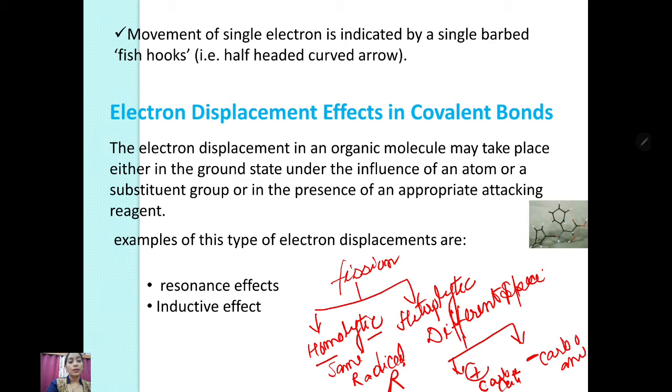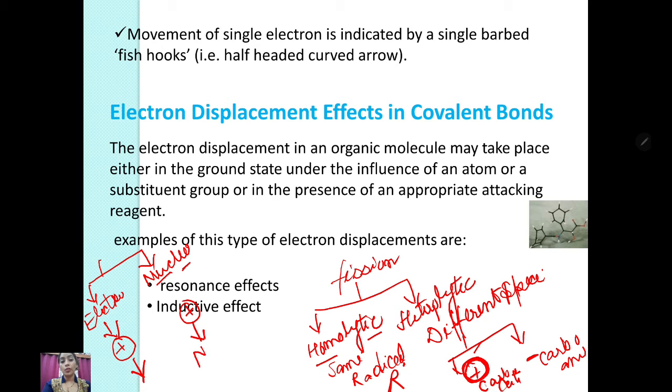Carbocation means there is a positive charge. It will attack a reagent that is seeking a positive charge. Then we have gone through two types of reaction: the electrophilic substitution reaction and the nucleophilic substitution. Electrophilic means it has an attraction for the electron, meaning it itself has a positive charge, so we can say this will go for electrophilic reactions. Nucleophilic means it loves the nucleus, meaning it itself has a negative charge. Love for the positive nucleus will go to nucleophilic substitution.